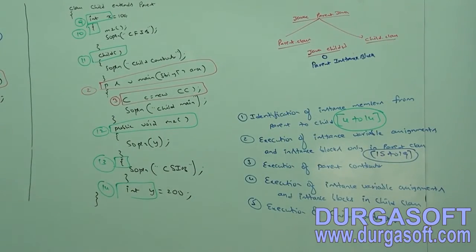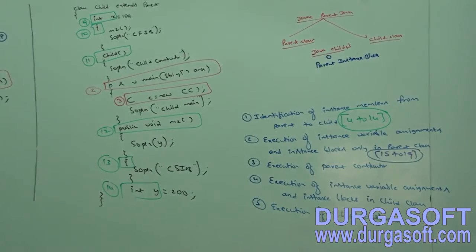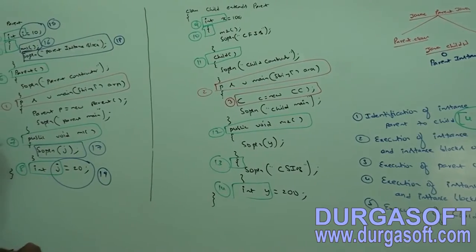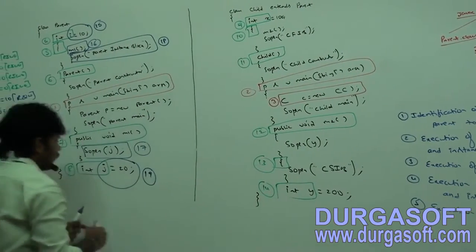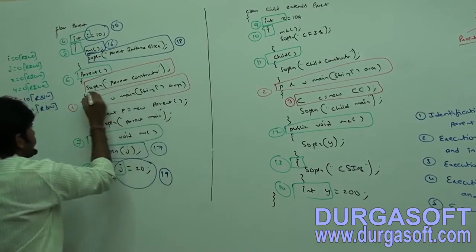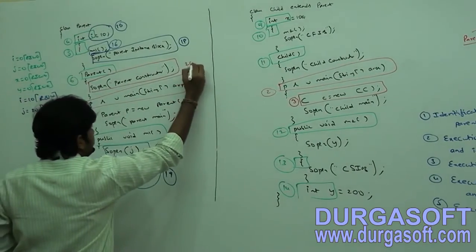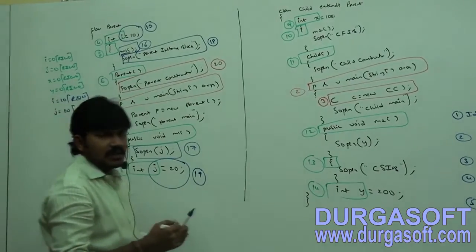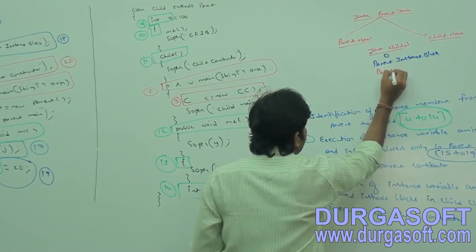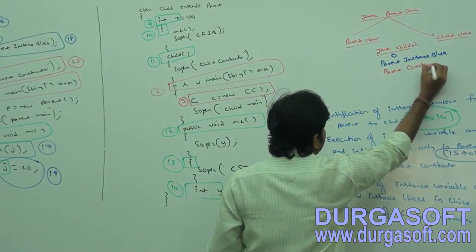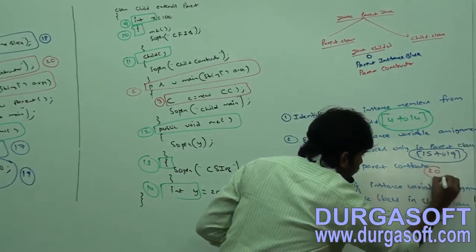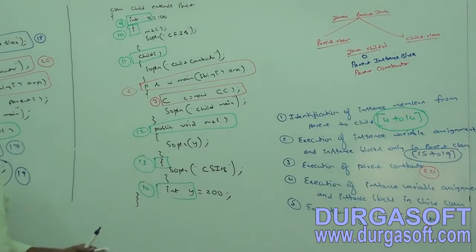What is the third one? Execution of parent constructor, only one activity. So what is the number for this? 20. Okay, parent constructor. Now in our output, the parent constructor will be there by default. This step number is what? 20. Completed, right? I hope.